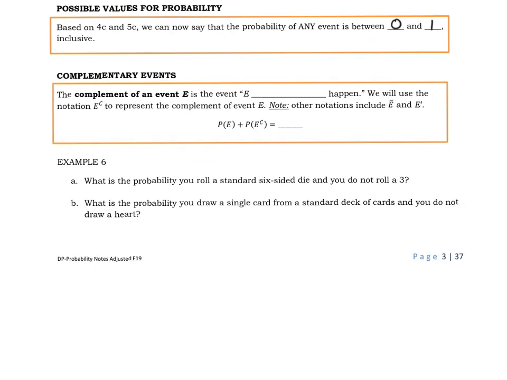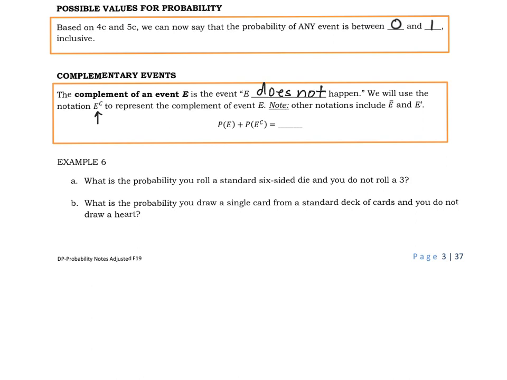Okay, complementary events. The complement of an event E is the event that E does not happen. Okay, think it through. We kind of talked about this in set theory. It's everything but that particular set. So in this case, we want the probability of everything but that event happening. So we are going to use the notation E raised to a superscript C to represent the complement of the event.